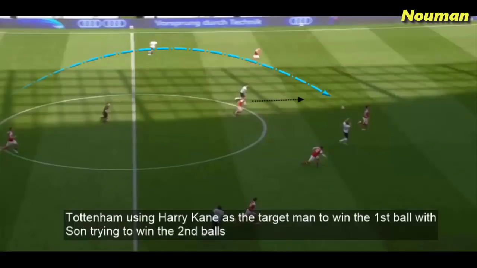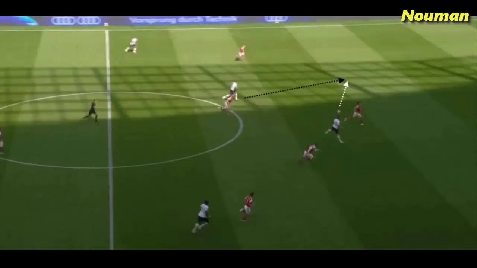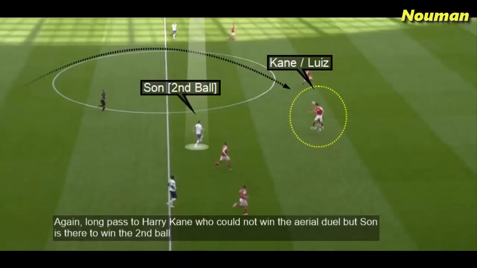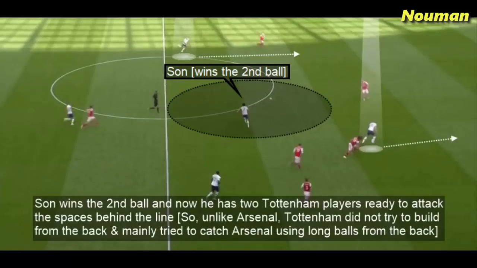Tottenham are trying to use Harry Kane as a target man to win the first ball, with Son trying to win the second balls. Once again, long pass to Harry Kane, who could not win the aerial duel, but Son is there to win the second ball. Son wins the second ball, and now he has two Tottenham players ready to attack the spaces behind the line.